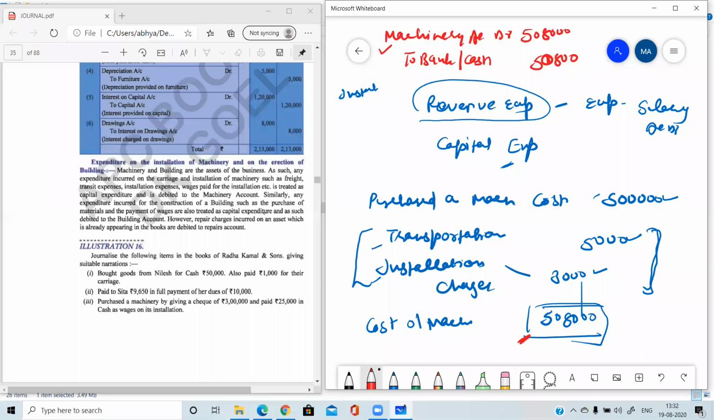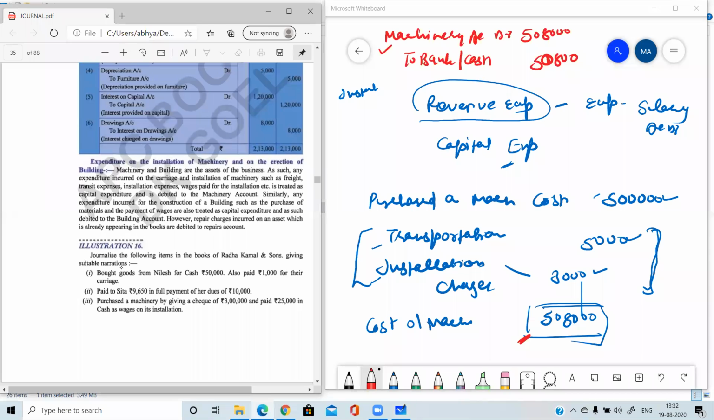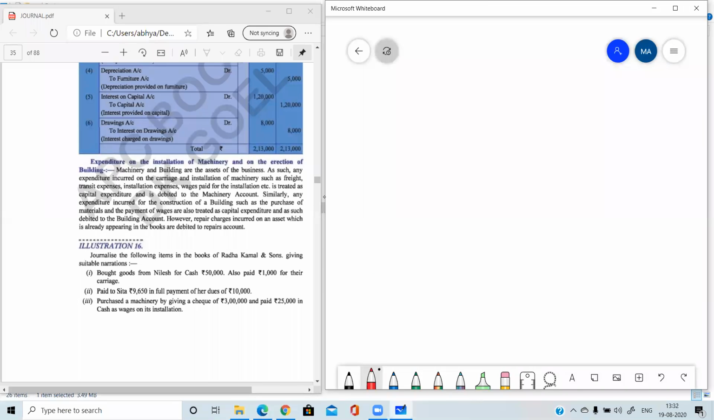Like here in the third entry in illustration number 16. What is the third entry? Purchased a machine by giving a check of 3 lakh and paid 25,000 in cash as wages on its installation. It means you have purchased the machine for rupees 3 lakh and also paid wages of rupees 25,000. I'm waiting for your answer, just give me the answer in the chat box, please. What will be the journal entry in this case? How will you show the installation wages in the journal entry?